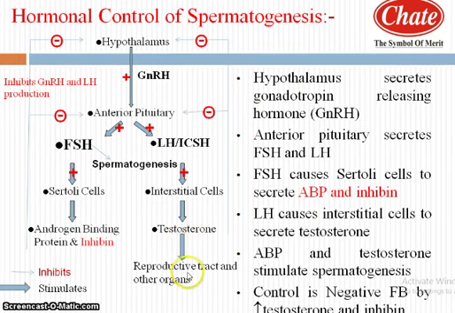This testosterone regulates the growth and development of the reproductive tract and other associated organs, while the androgen binding protein helps in the concentration of testosterone in the seminiferous tubule or testes, while inhibin inhibits gonadotropin releasing hormone and LH production by a negative feedback mechanism. So in this way, the hormones control the events of spermatogenesis.